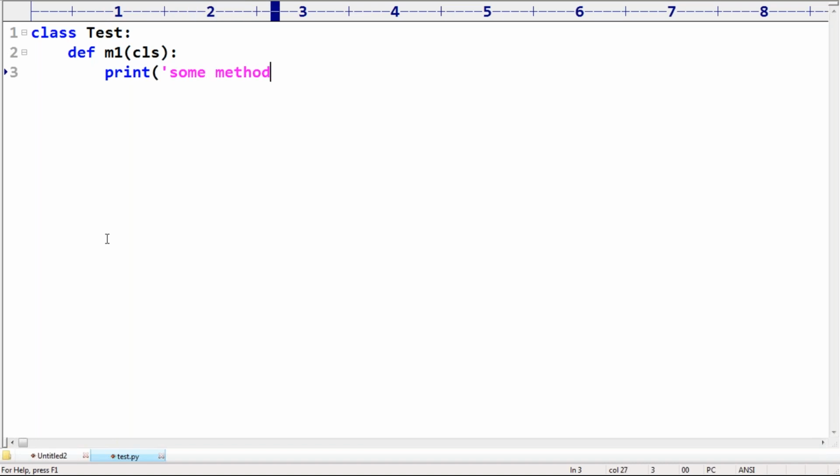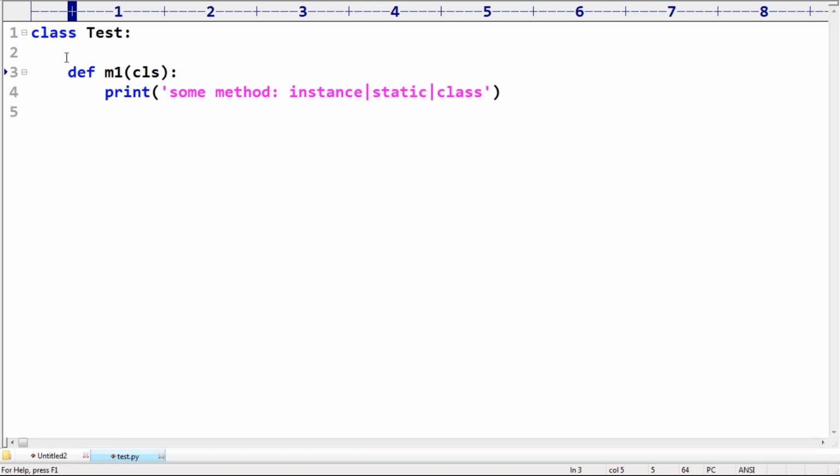I don't know whether it is an instance method, static method or class method. Assume the behavior, I will explain. Now observe, you are not using any decorator. For an instance method, no decorator.